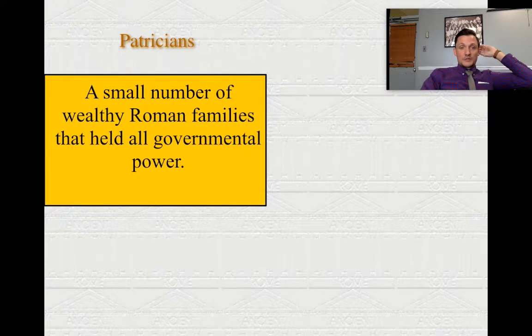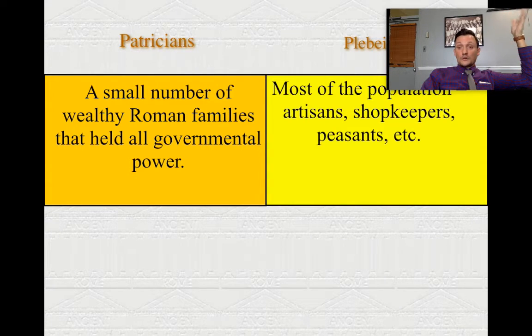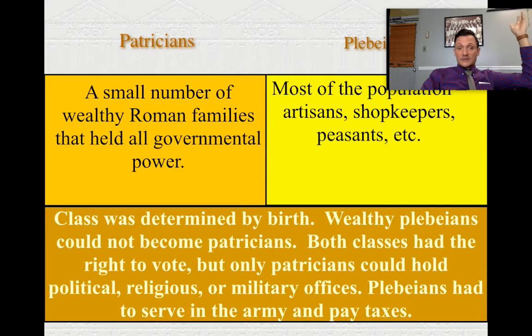Now, first of all, patricians. Remember, don't write this. There's a small number of wealthy Roman families that hold all the government power, and the plebeians are most of the population: artisans, shopkeepers, peasants, etc. Here's a more important thing. Early on, class was determined by birth. Wealthy plebeians could not become patricians.